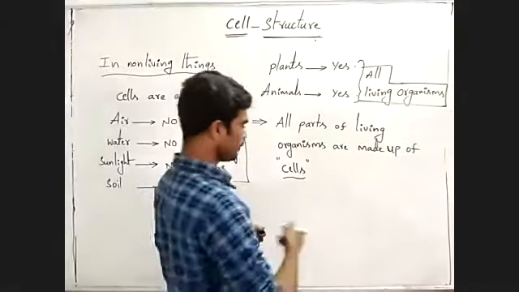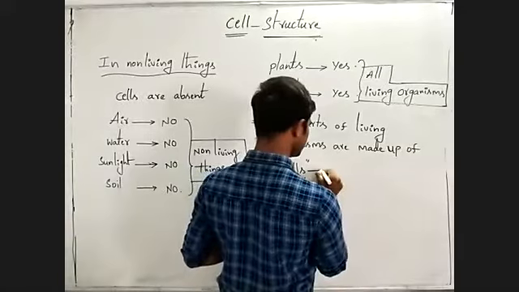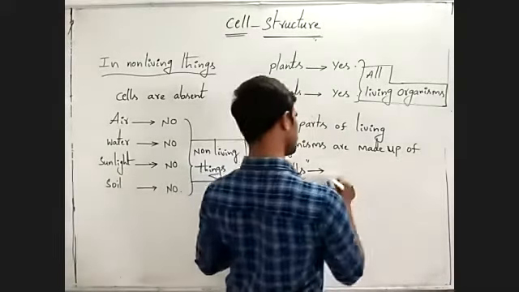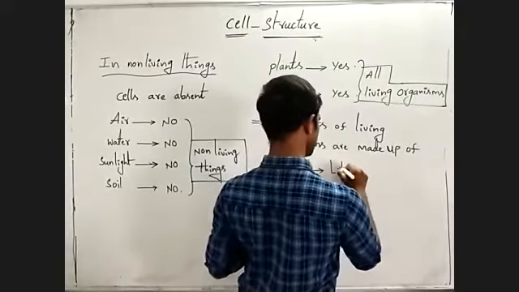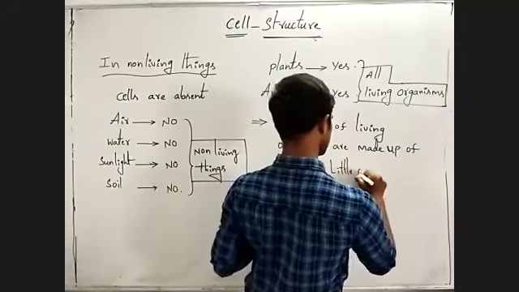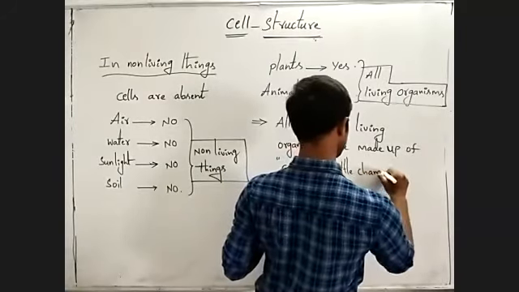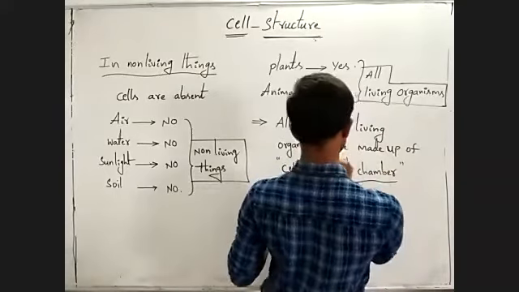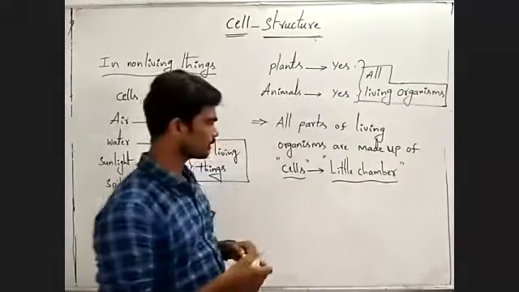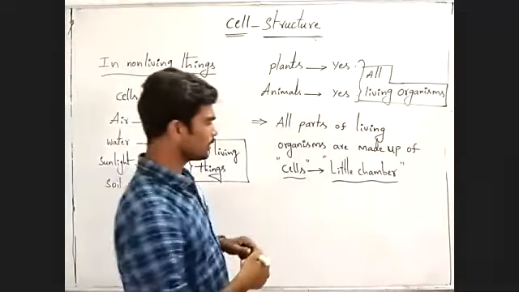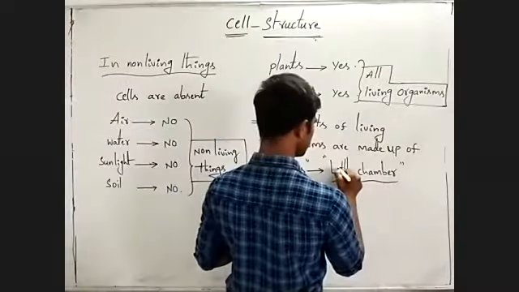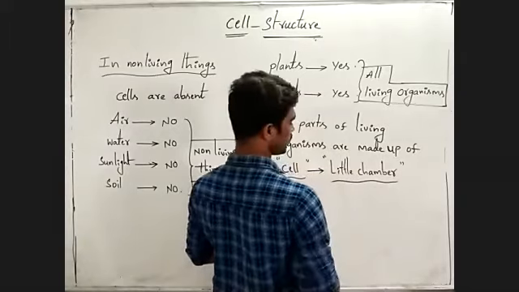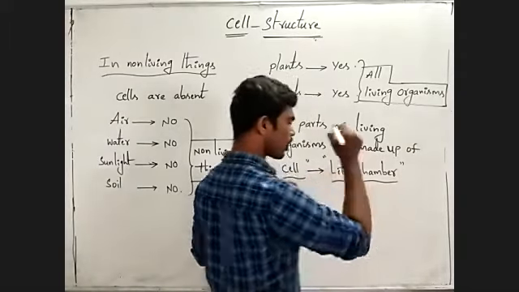What is the meaning of cell actually? The meaning of cell is little chamber. Little chamber.